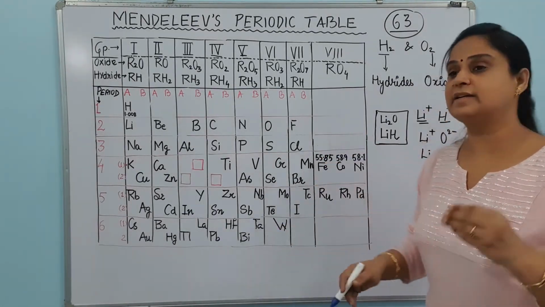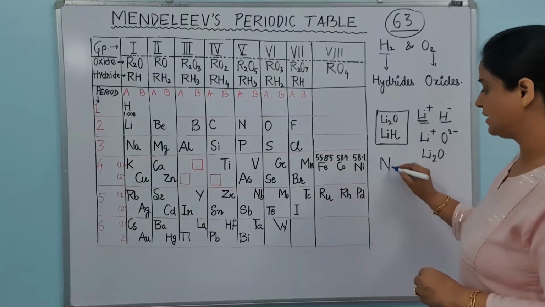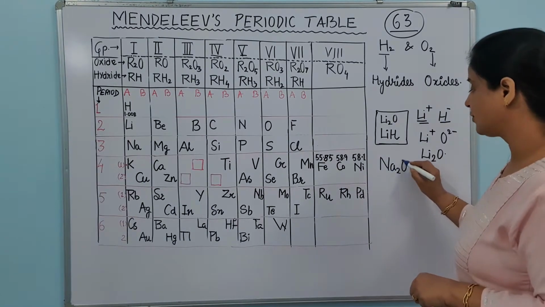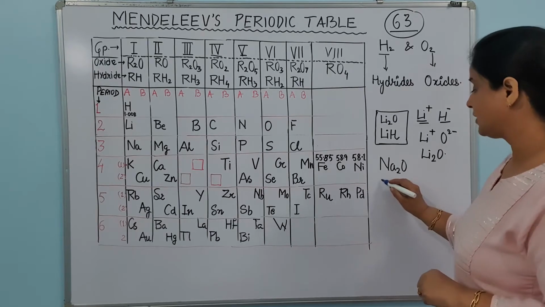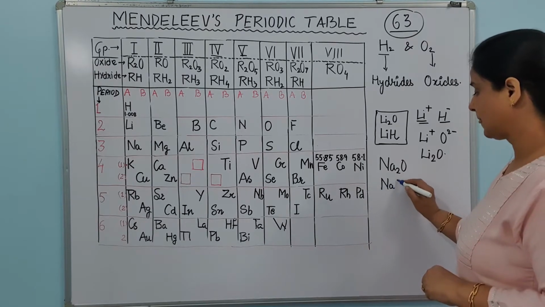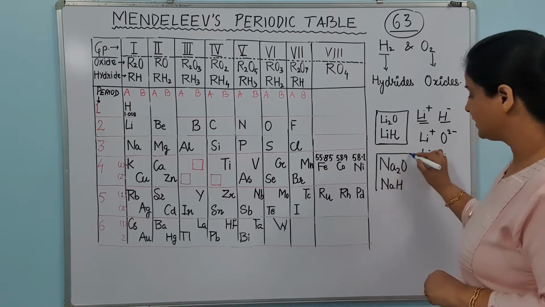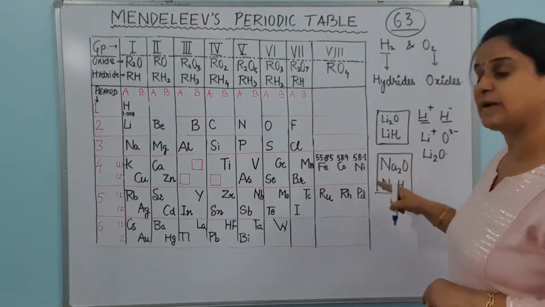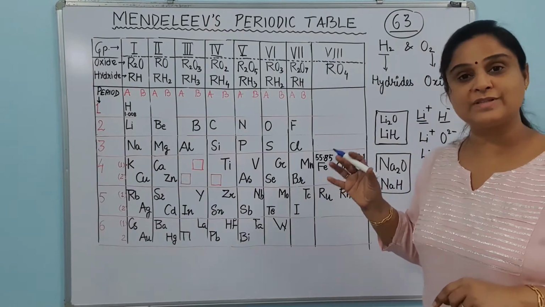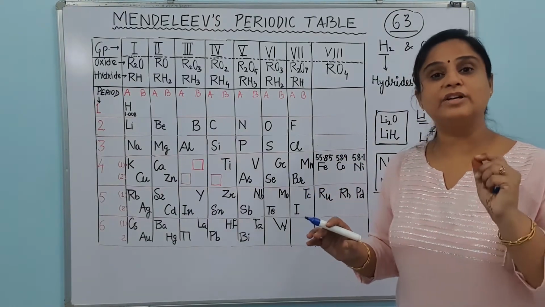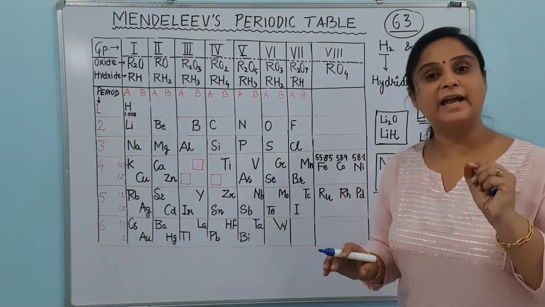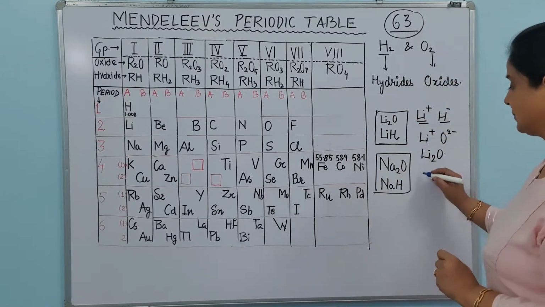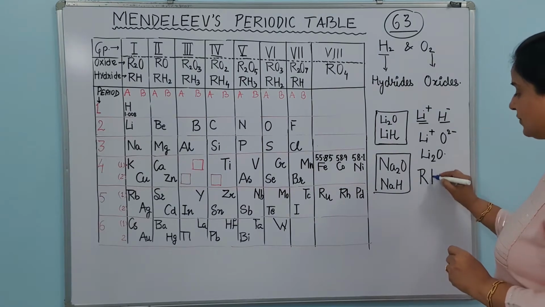And when he reacted sodium with the same elements, the oxide formed is sodium oxide and the hydride formed is sodium hydride. You can see here the basic formula of these two oxides. The types of oxide formed by lithium and sodium were almost the same. I can write a general formula for the hydride and oxide made by lithium-type elements. For example, I can write the hydride formula as RH.